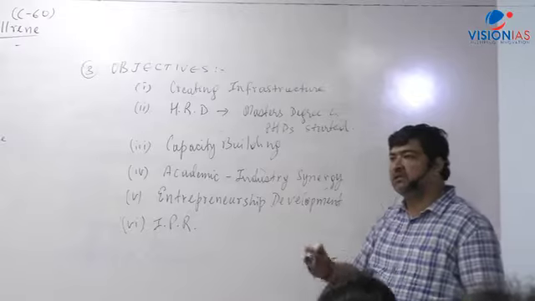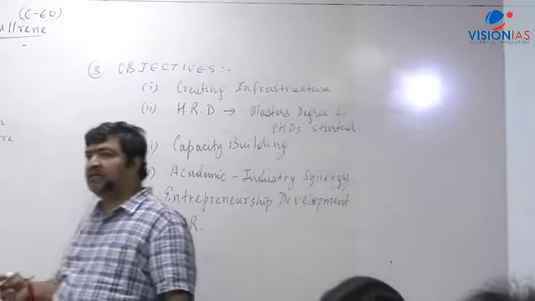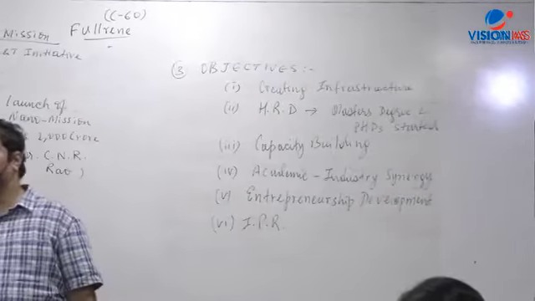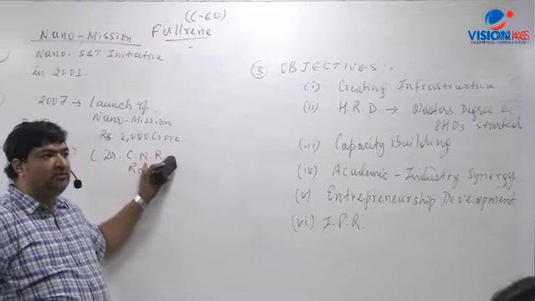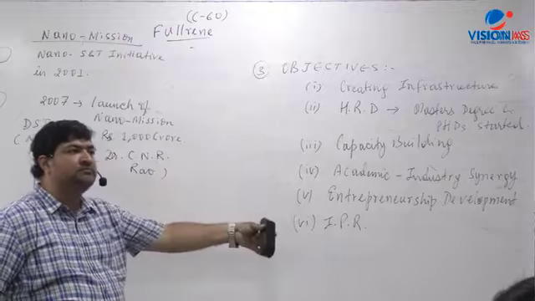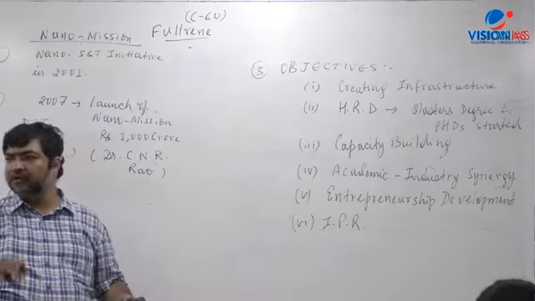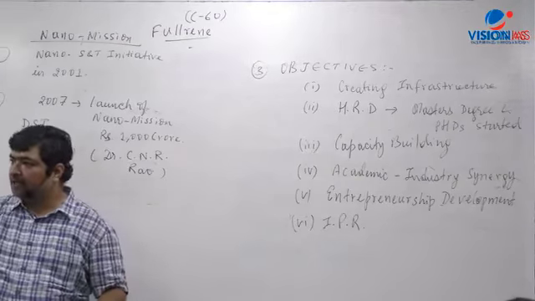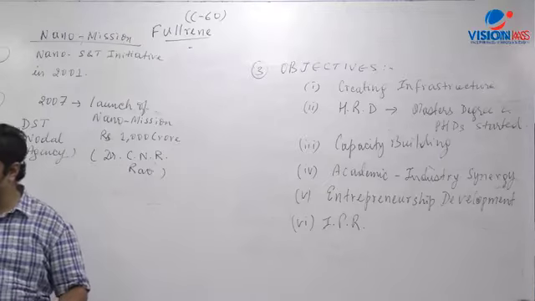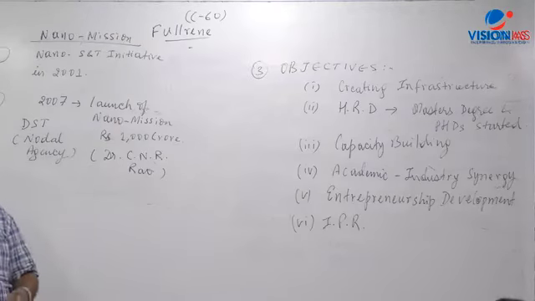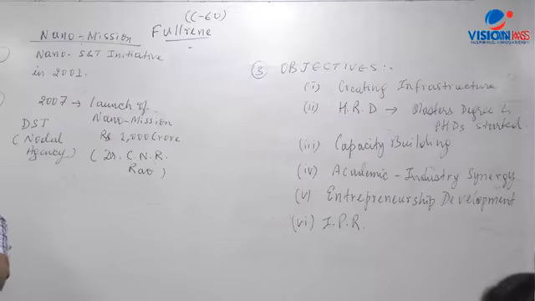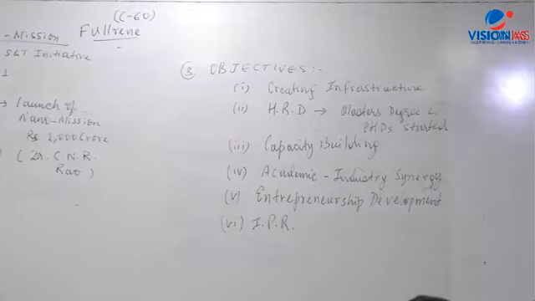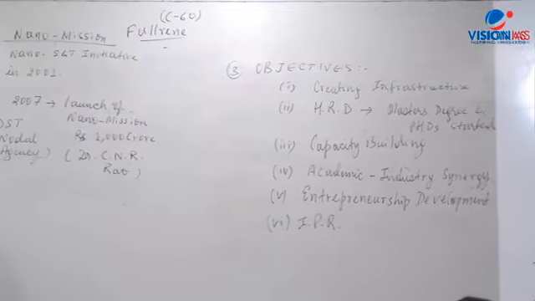Other than that, the current aspect is that now the central government has come out with a new strategy. What I said, this program was 2007 and 1,000 crore was given till 2012. So now there was again a need for more funding, and now the funding has been given. So in this case, the nanotechnology new strategy has been brought. And where do you find this one? PIB, Press Information Bureau. When you go to the website of PIB, I'm just giving here the nanotechnology strategy.